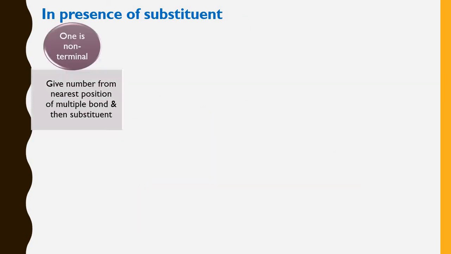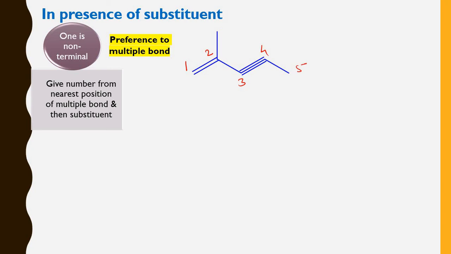In the presence of a substituent, if one multiple bond is non-terminal, then you have to give the number from the nearest position of the multiple bond, and then you have to consider the substituent. So here also preference is given to the multiple bond and not to the substituent. So we'll see the first example. Here in this, one bond is non-terminal. So the multiple bond which is at the terminal position has the first preference. That's why this is 1, 2, 3, 4, 5. So the name of this compound is 2-methylpent-1-en-3-yne.